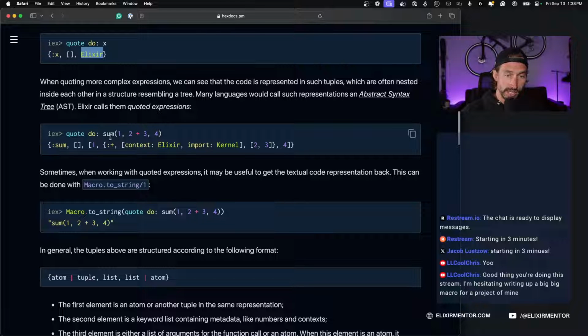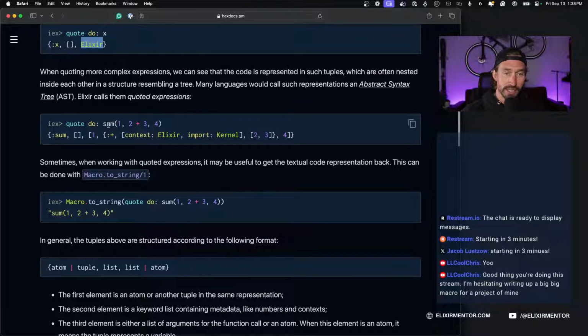Here we're taking the sum of 1 plus 5 plus 4, but since we have this 2 plus 3 here, it's going to show up nested. So we're taking our sum, we have our metadata, and then we have our arguments inside of a list.